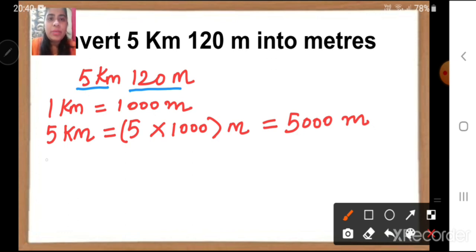So let us write the question here. 5 kilometer 120 meter is equal to, 5 kilometers we have converted, correct?